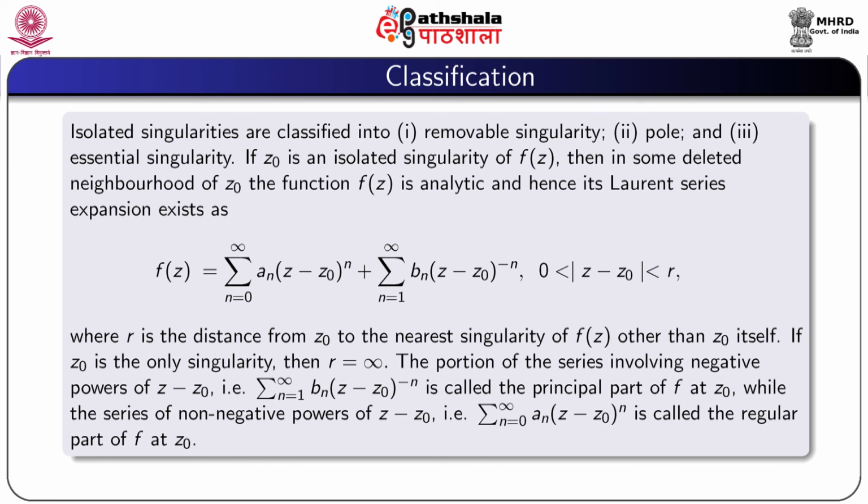The portion of the series involving negative powers of z minus z0, that is summation n equal to 1 to infinity b_n (z minus z0)^(minus n), is called the principal part of f at z0, while the series of non-negative powers of z minus z0, that is the series summation n equal to 0 to infinity a_n (z minus z0)^n, is called the regular part of f at z0.